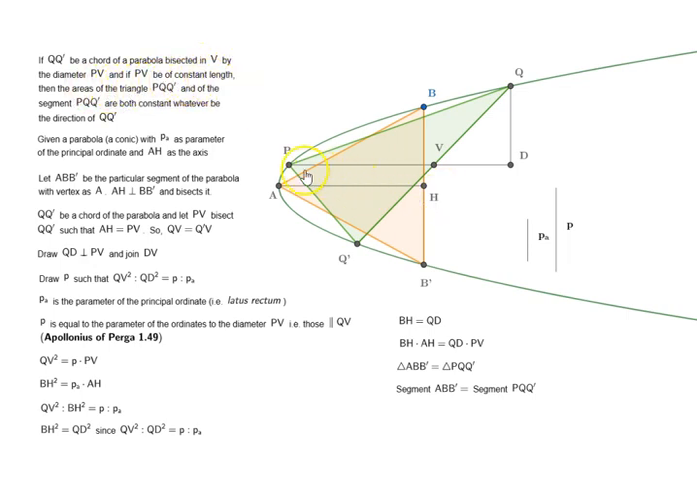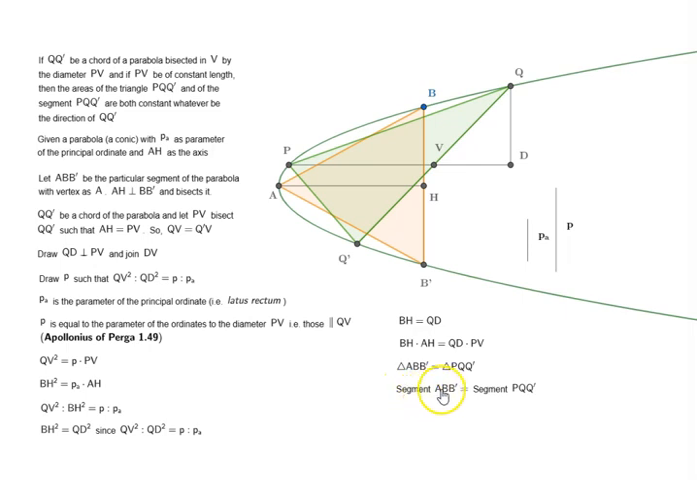So if QQ prime be a chord of a parabola bisected in V by the diameter PV and if PV be of constant length, remember PV is equal to AH, then the areas of the triangle PQQ prime and of the segment PQQ prime are both constant, whatever be the direction of QQ prime.